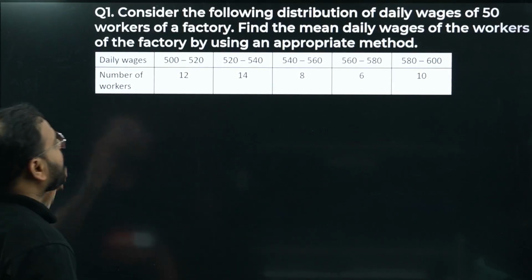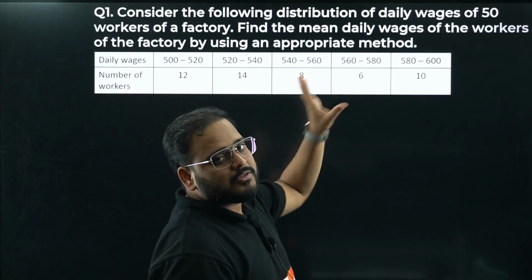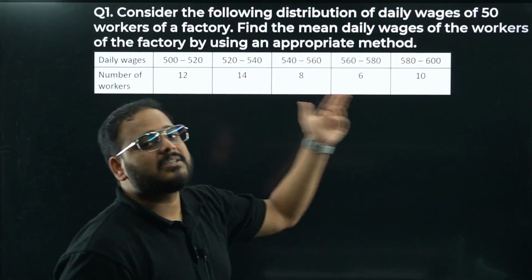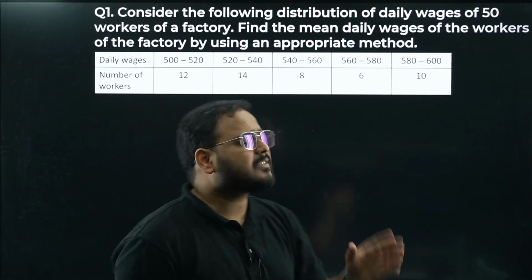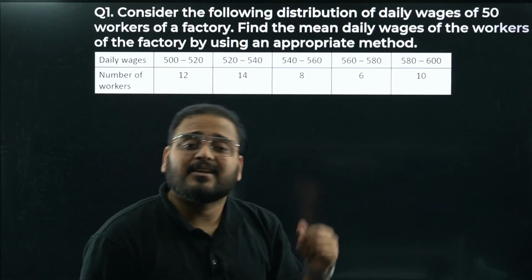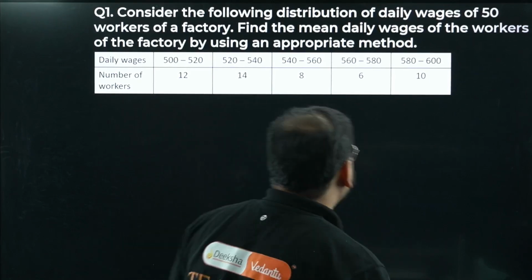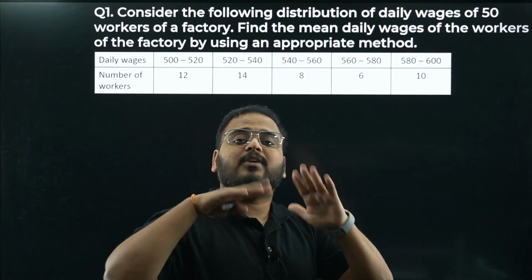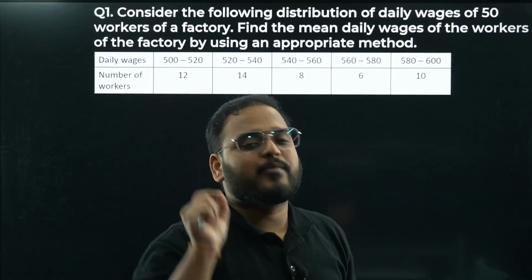Okay, so choosing an appropriate method. How to choose a method, sir? If I find the calculation is going to be very, very big, simply I have to take what? Step deviation method. If it is very simple, I'll use what, bacha? Direct method. Okay, let's have a look. If it is not that big, I'll take the assumed mean method also. That's how you choose, no? Whichever makes your calculation easier, that's called the appropriate method.